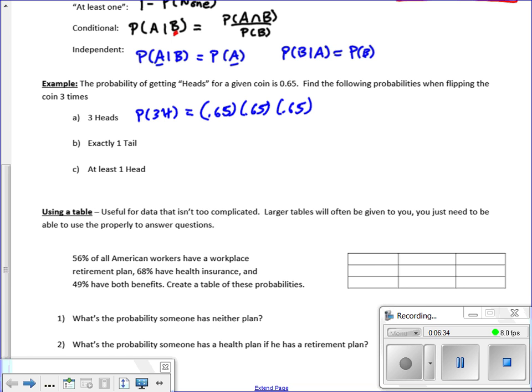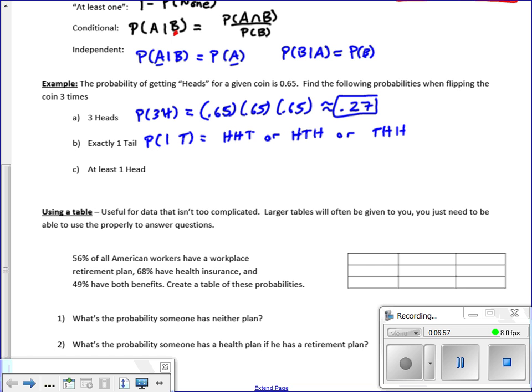And when all is said and done, that is approximately 0.27. So the probability we get 3 heads in a row on 3 flips is 0.27. Exactly 1 tail. So the probability of 1 tail. Well, keep in mind we could do heads, heads, tails, or heads, tails, heads, or tails, heads, heads.